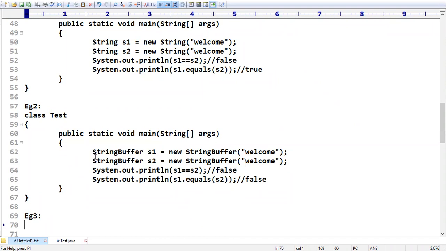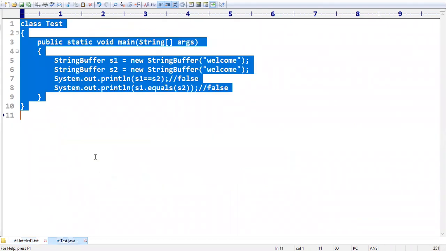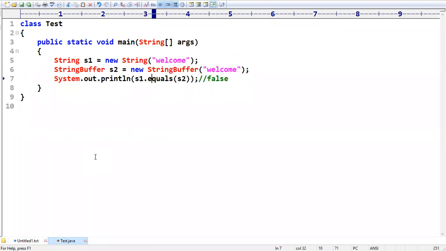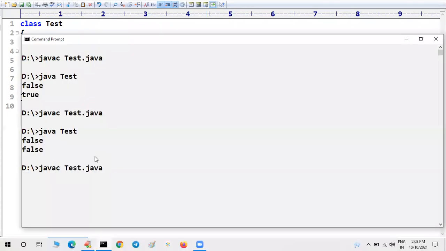Yes, we have a special method. What is that method? That part I am going to explain here. Have a look once. Sir, assume String s1 = new String("welcome"); StringBuffer s2 = new StringBuffer("welcome"). If I am calling s1.equals(s2), of course the content is the same, but the answer is false.